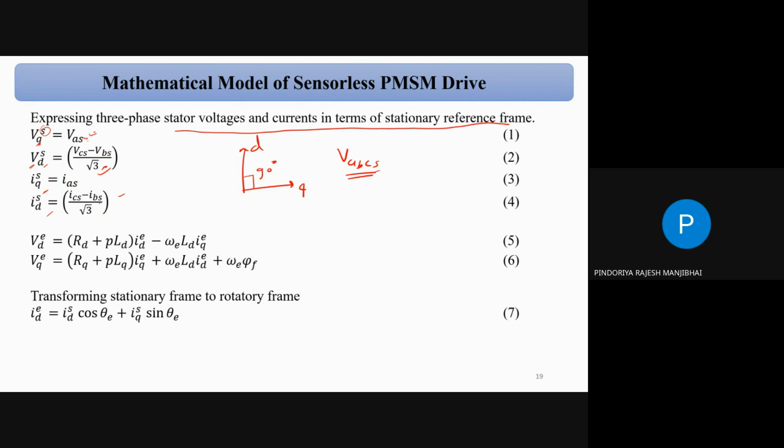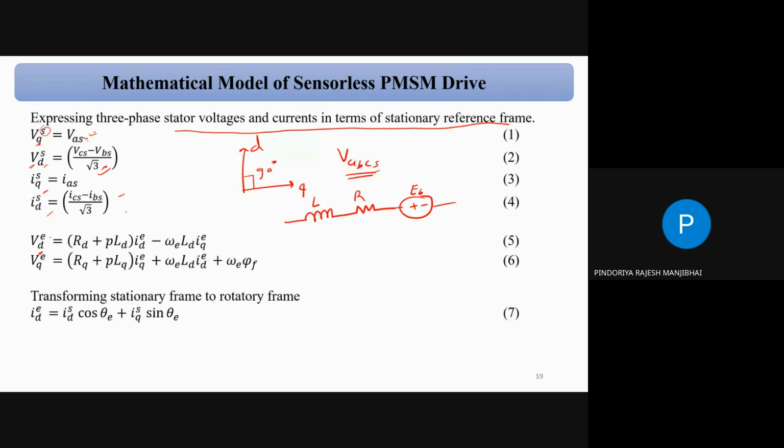Now for the D axis voltage, there is an excitation voltage, and there is RD. Suppose the per phase equivalent circuit, so we can say L, R, and back EMF, EB. So this is the equivalent circuit per phase.